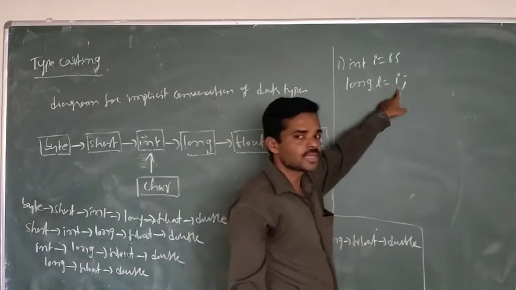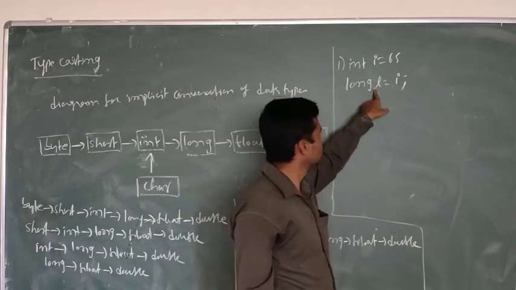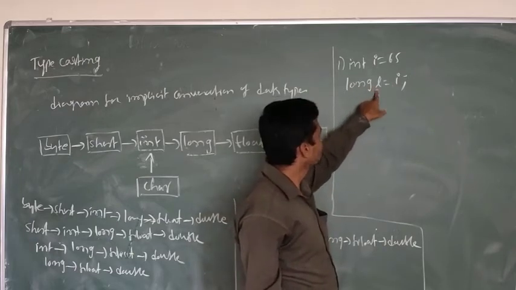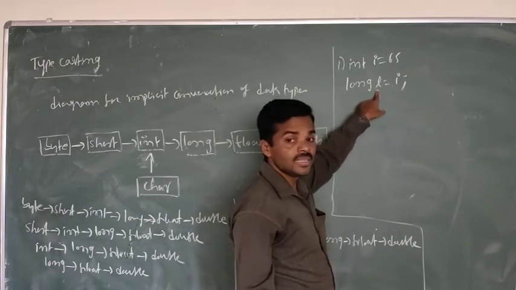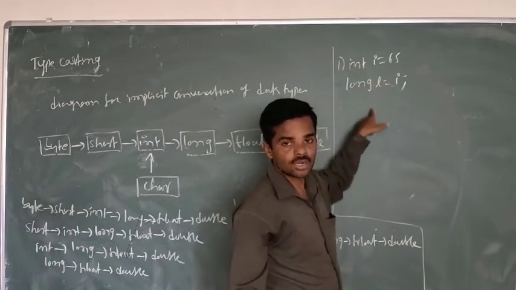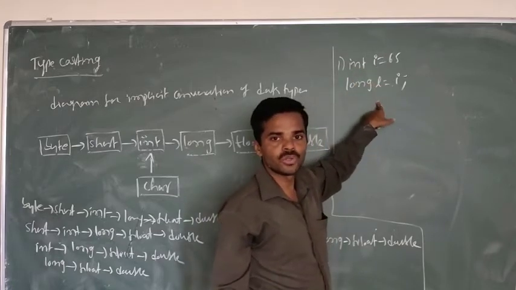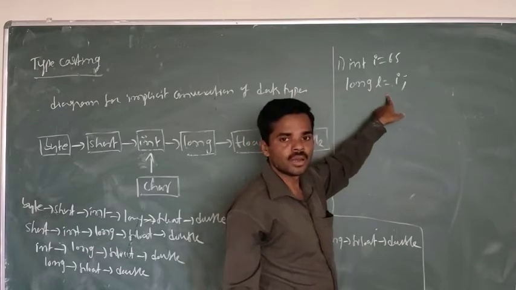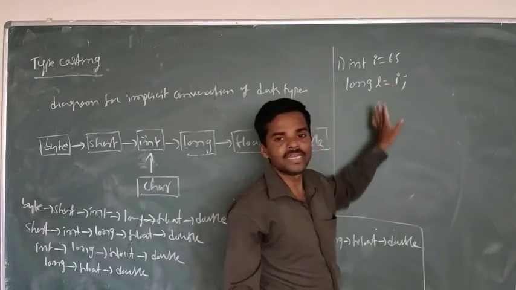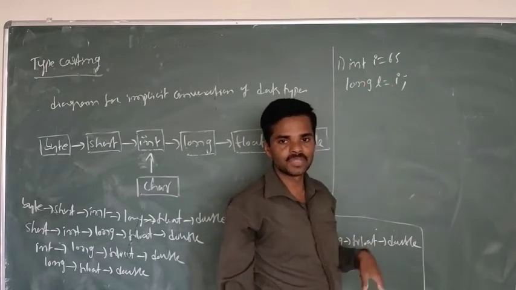Source should be lesser than the destination. Long is larger and int is shorter, so int can easily be stored into long, without any loss of data, because long is larger than int.